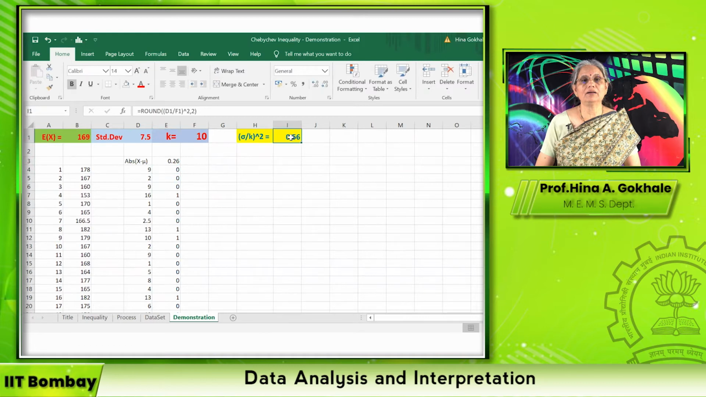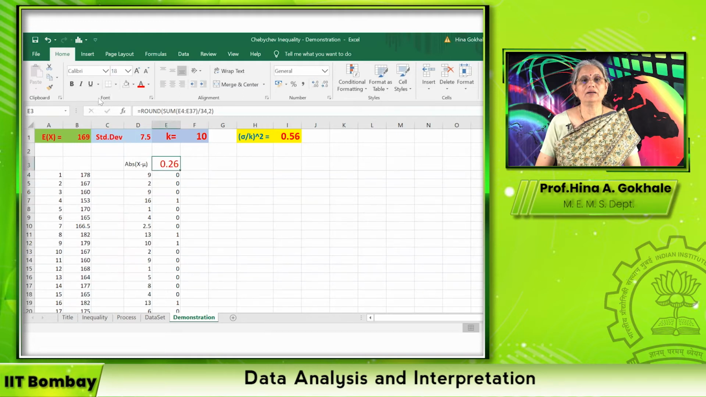And these are the values we want to compare. So I'm going to make this value red and I'm going to make it big. And this also I'm going to make red, big and bold. And this also I will give a background color yellow. So this is what we are comparing. So you see that Chebyshev's inequality says that the probability that the absolute value of x minus mu exceeds the given value k is less than or equal to sigma by k whole square.